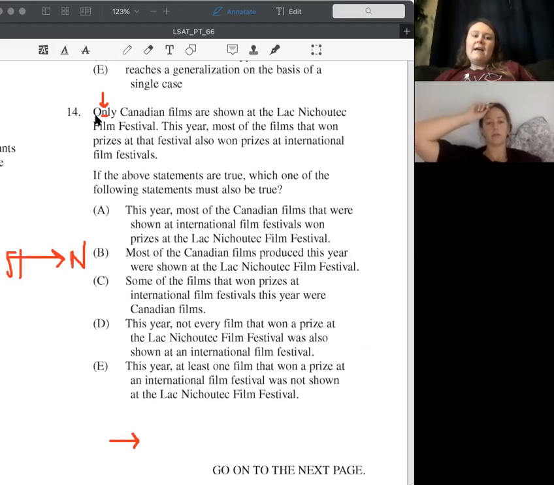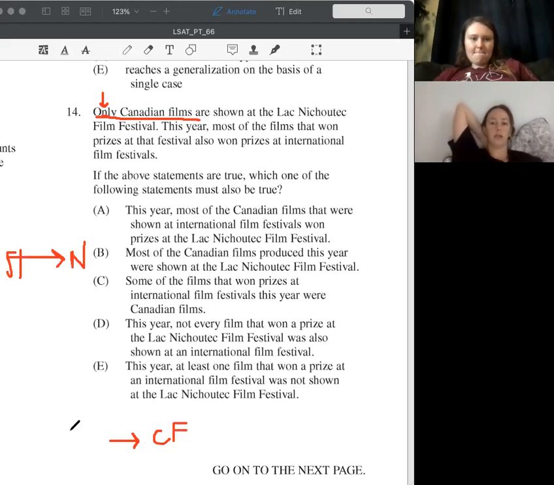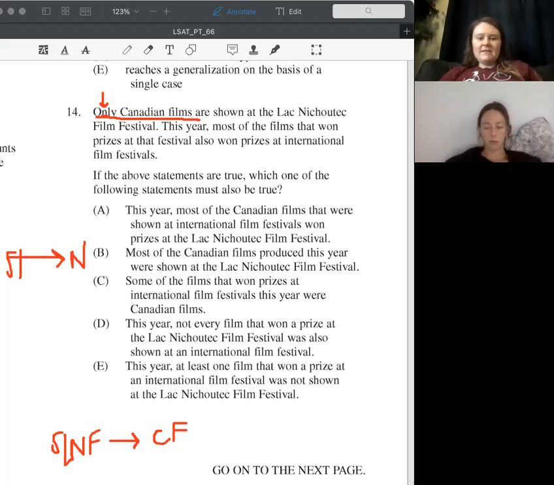And so if only introduces necessary, then what is our necessary condition here? Canadian films. Bingo. So then what's our sufficient? Shown at LN Film Festival. Yeah, so if it's shown at the LN Film Festival, we know that it's a Canadian film, right? All right, so then what about this next sentence?